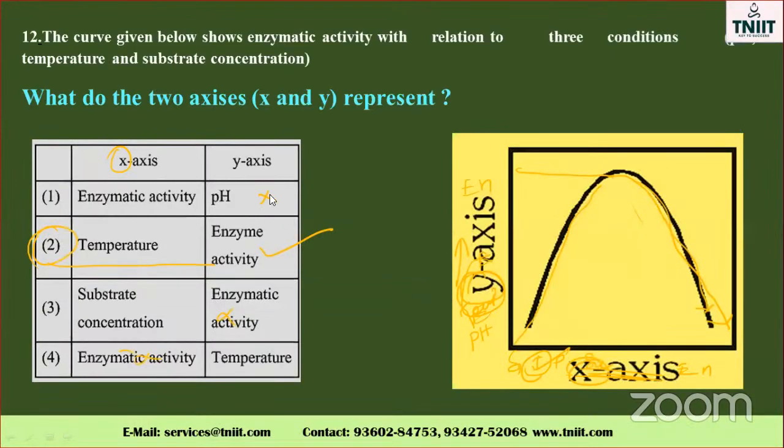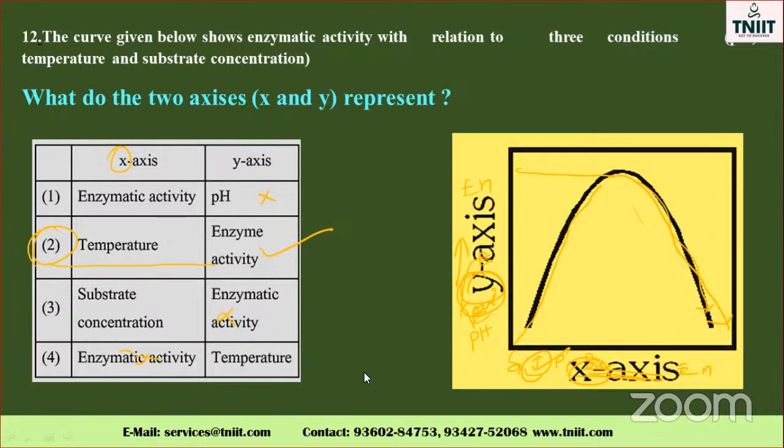Don't get confused. Once again, I repeat for you. Sometimes they may mention enzymatic activity on this side, but temperature and pressure are always on the x-axis. When the temperature increases, the enzyme activity rises on this side. So this is the correct option, with enzyme activity on the y-axis. The option is these two only. Enzyme activity will not come on the x-axis, so these two are wrong statements.